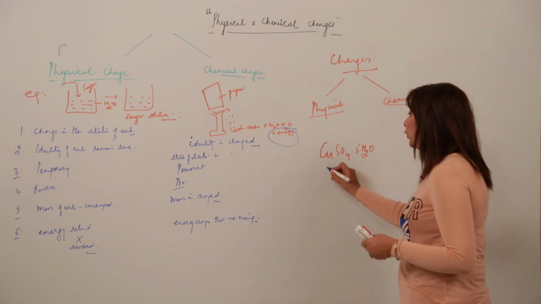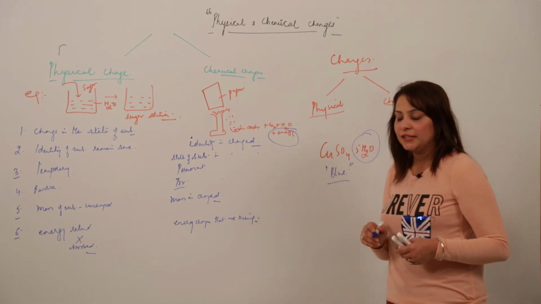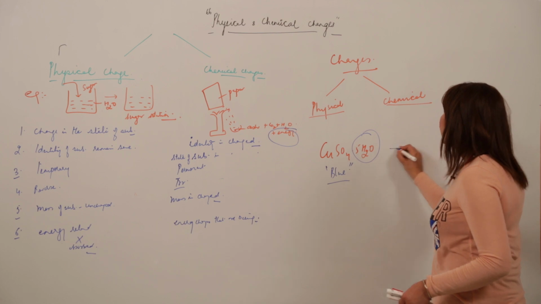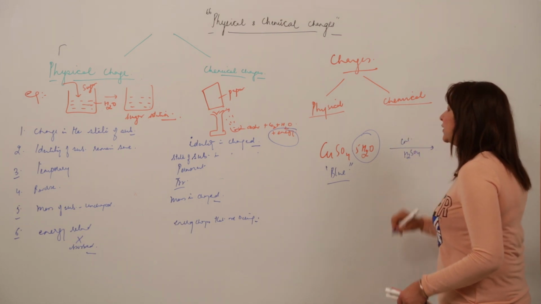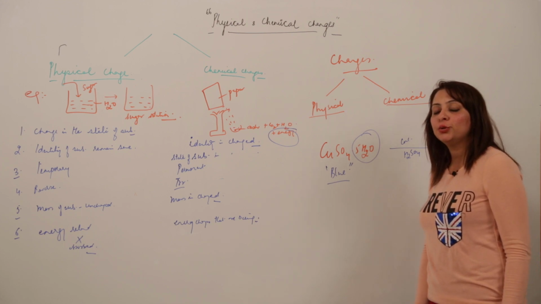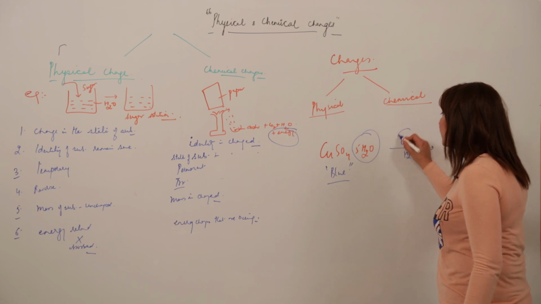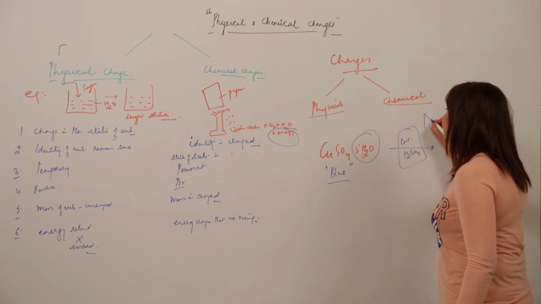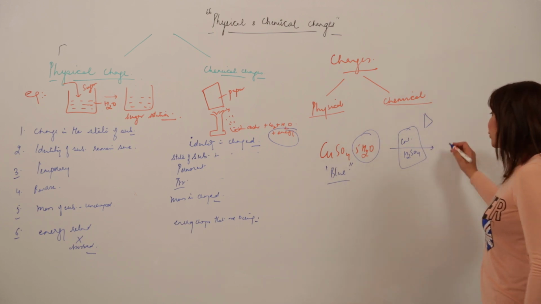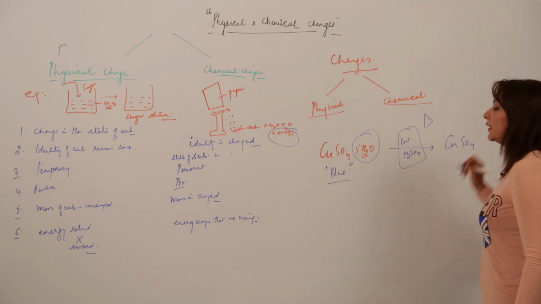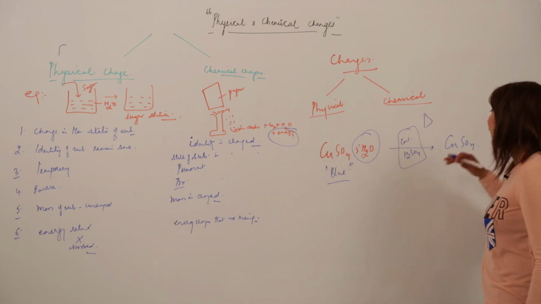The color of this solution is blue initially because of the presence of this water of crystallization. Now I am adding concentrated sulfuric acid to it. What does concentrated sulfuric acid do? It acts as a dehydrating agent. Either I can use this dehydrating agent or I can simply heat it. Either way, it is going to lose its water of crystallization, and it will change from a hydrated salt to an anhydrous salt.